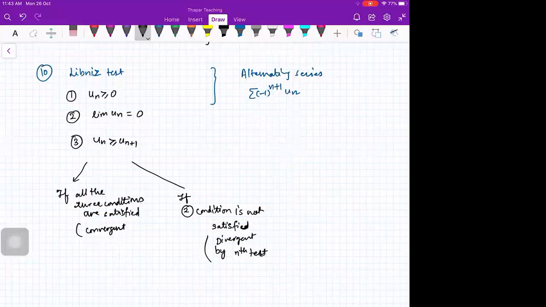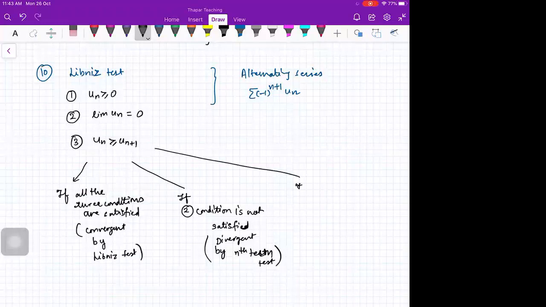Here the convergence is by the Leibniz test. And if any other condition, first or third, is not satisfied, then you need to check something else, maybe partial sums. You will not get anything from here, so you have to follow something else.